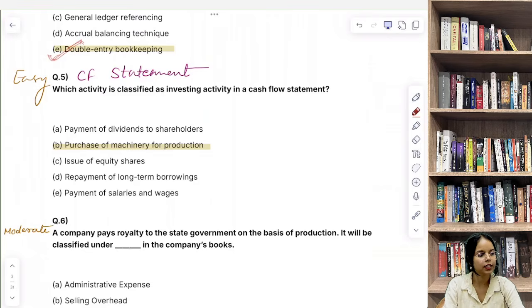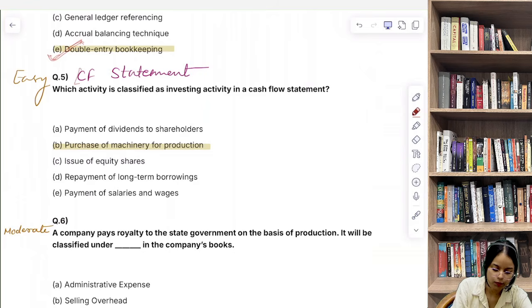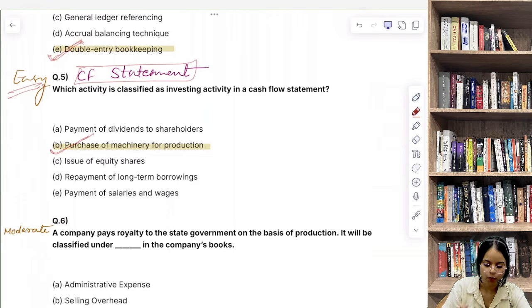Which activity is classified as investing activity in cash flow statement? Very easy question. Cash flow statement topic से पूछा गया है. Easy question. Then purchase of machinery for production, that is your investing activity.